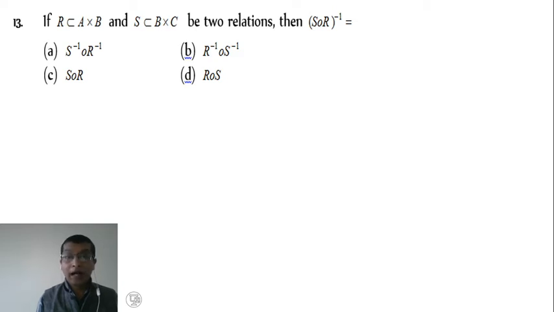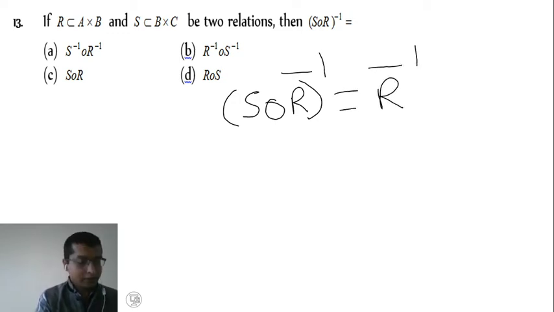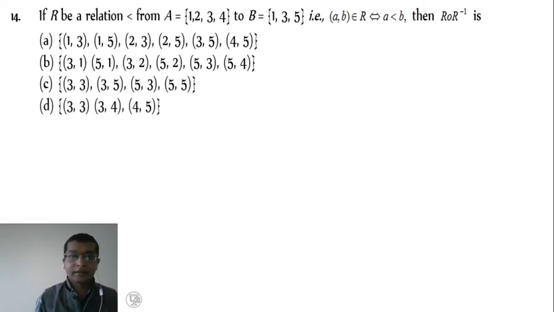It is a standard result: (S composition R) inverse is equal to R inverse composition S inverse here. So option B is the right answer.